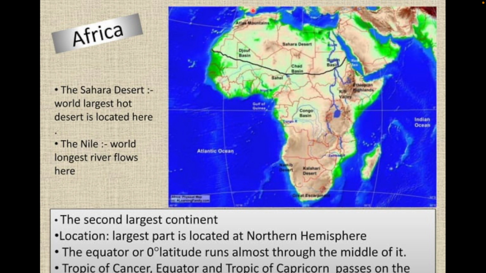And the Sahara Desert, everybody knows about it. Here, this complete portion comes under Sahara, also located in Africa. The Nile River, also the longest river, flows from here only, and it is the second largest continent in geographical size, and it is completely located in the northern hemisphere. Okay, and all the three lines pass through it.